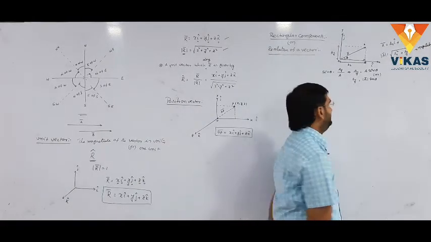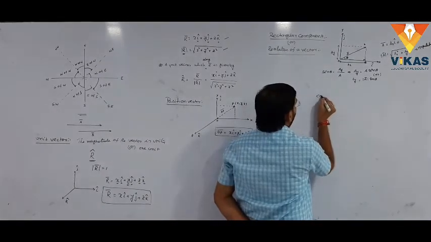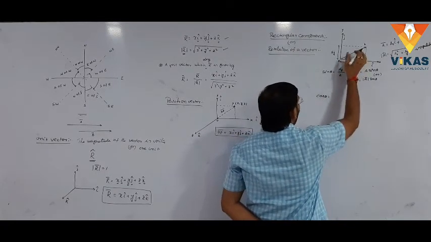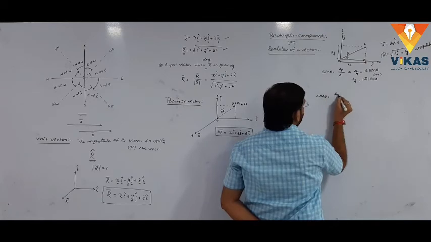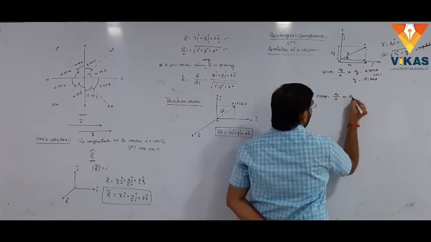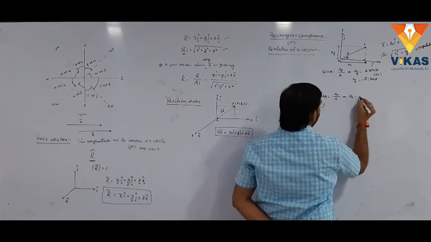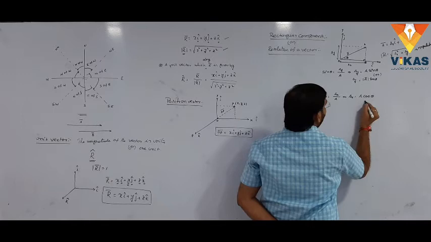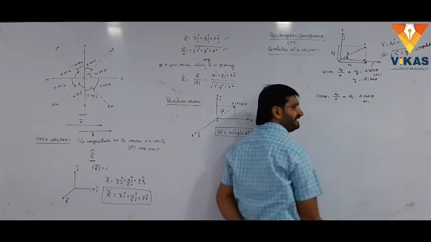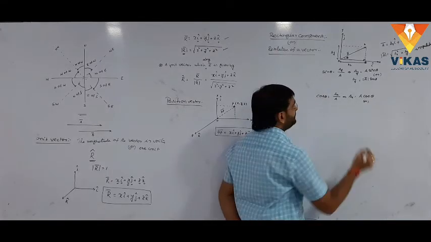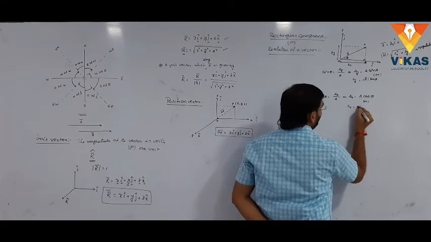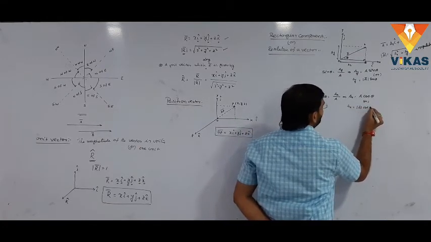Understood? Similarly, we take cos theta. Cos theta equals adjacent side by hypotenuse, that is ax by a. Simply ax is equal to a cos theta. Here a, without the bar, is the magnitude. Simply ax equals modulus of a bar times cos theta.